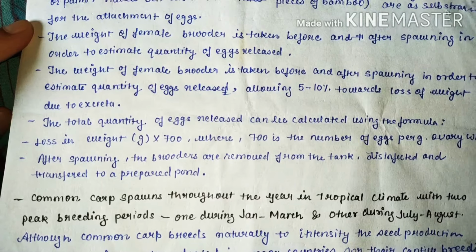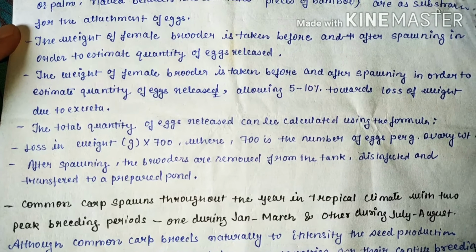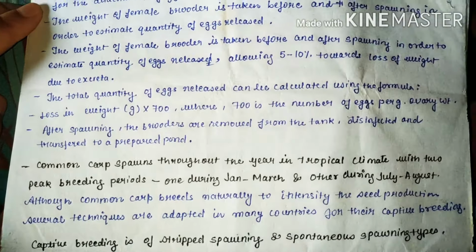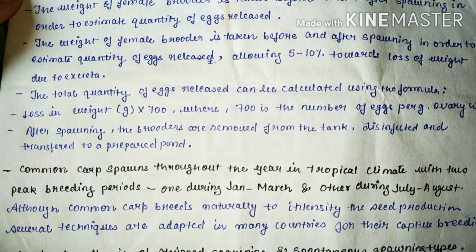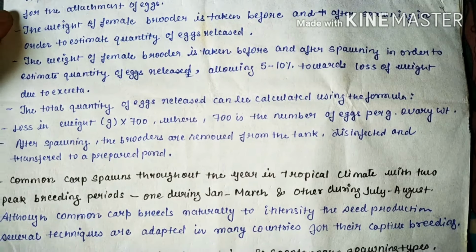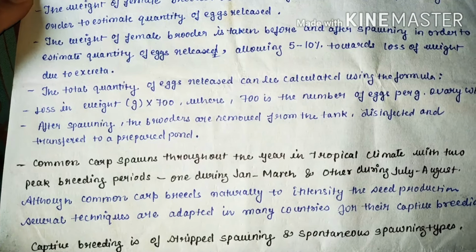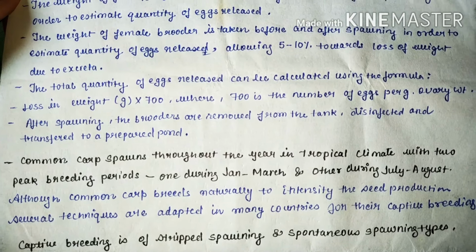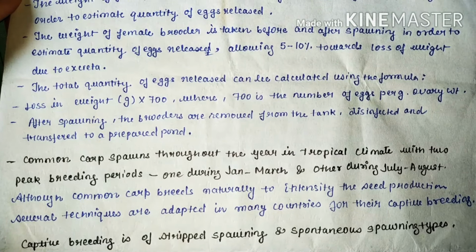The weight of the female brooder is taken before and after spawning in order to estimate the quantity of eggs released, allowing 5 to 10% towards loss of weight due to excreta.